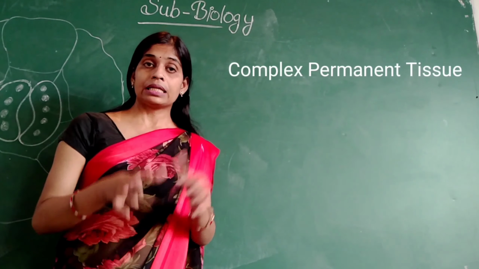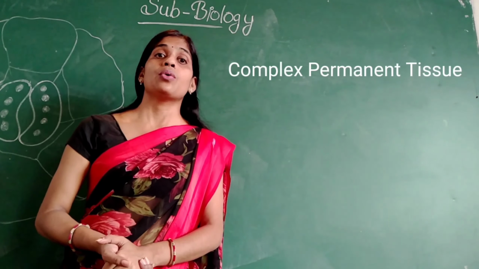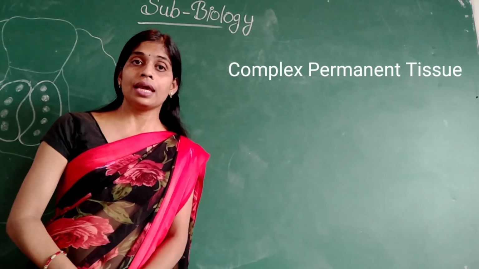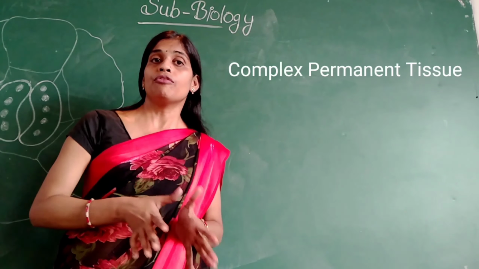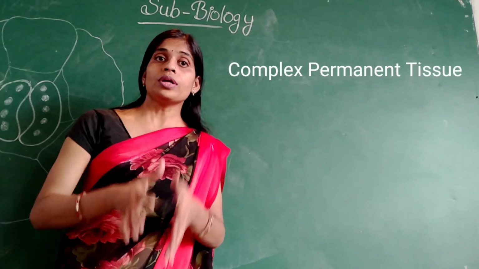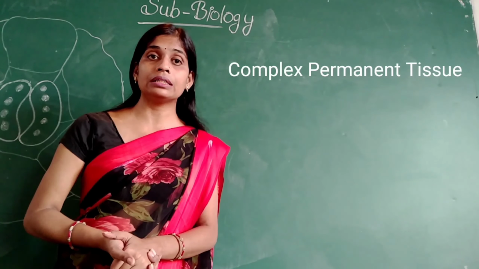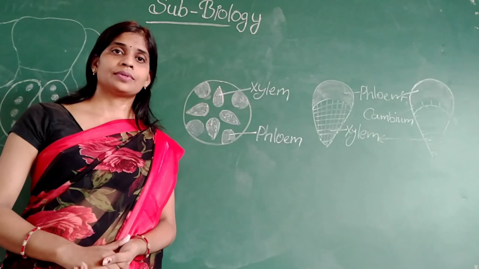For example, the conduction of water and food is done by the vascular bundles, and the vascular bundles consist of different tissues like xylem and phloem. So, what are the vascular bundles? First of all, we will learn what the vascular bundles are.